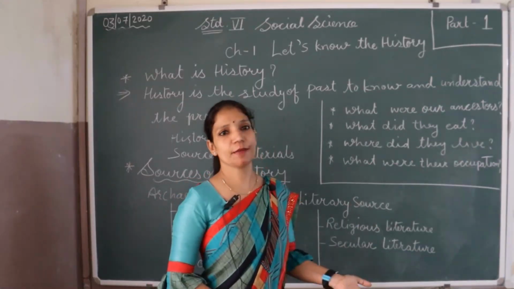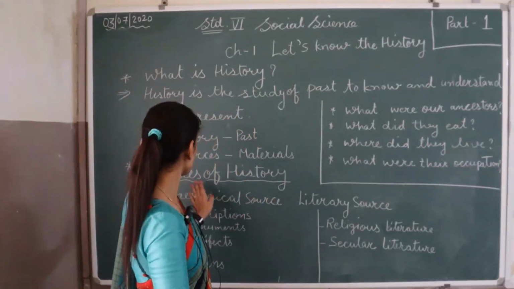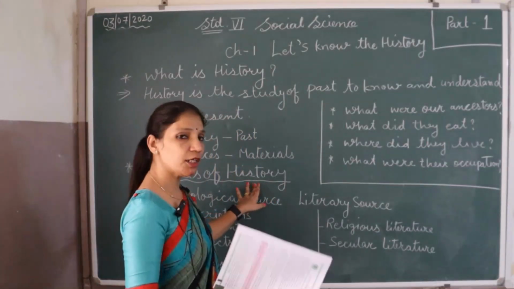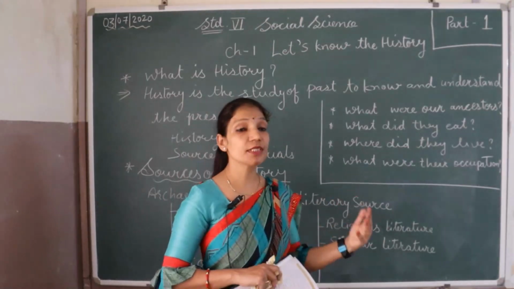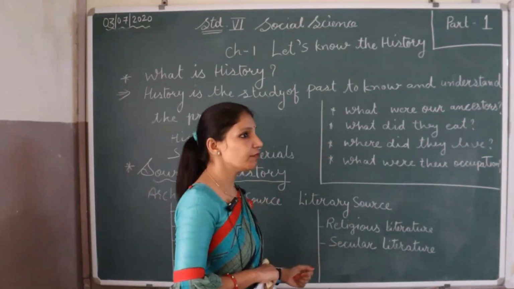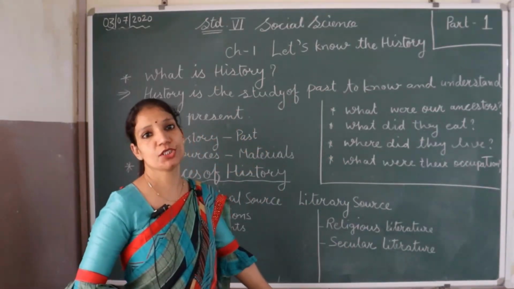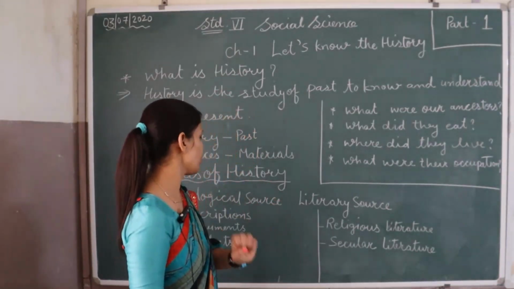We read different types of books about the different kings and kingdoms. So this is the source of history. When we search on the internet, it is also a source of history. From the internet we can get all the information about anyone, anything, any place.